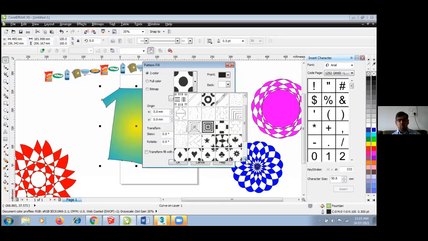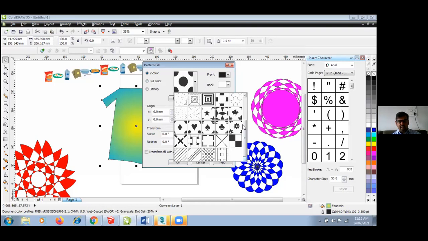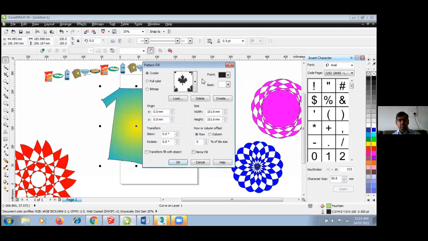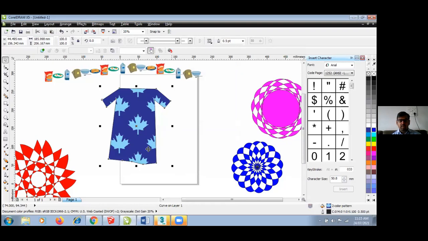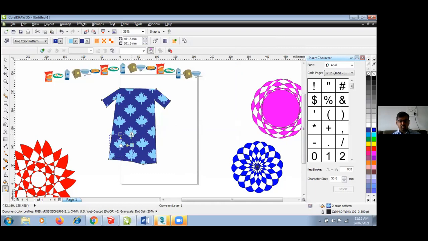Now you can see there are n number of ready-made patterns available. Suppose I want this. So now I want a pattern with this and background color with this. Now you can see this. This is related to fashion designing also. Now I can increase or decrease the size of this pattern also.